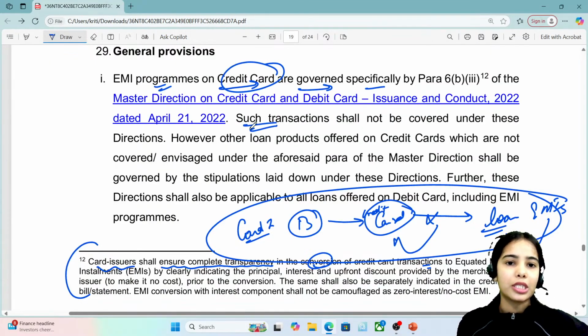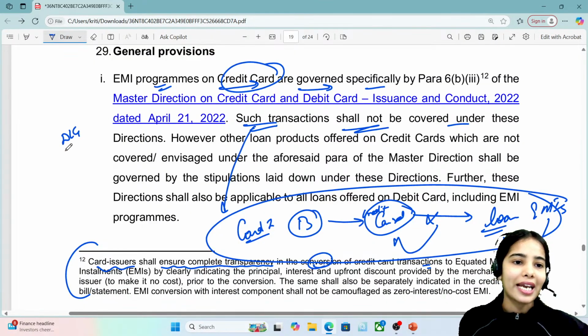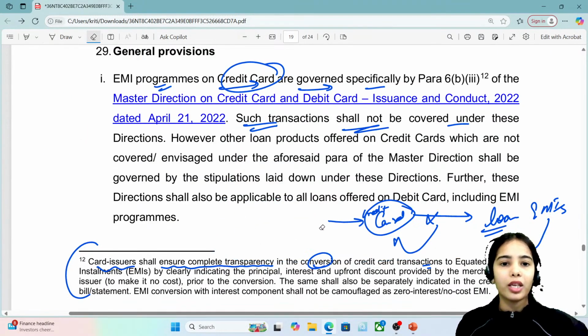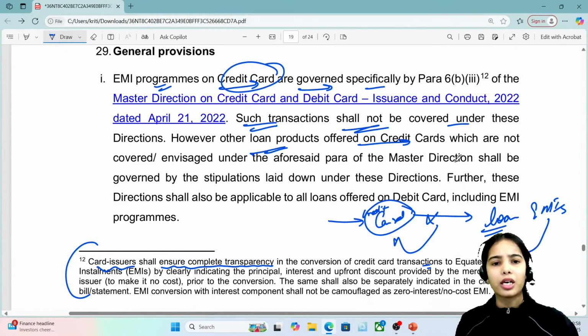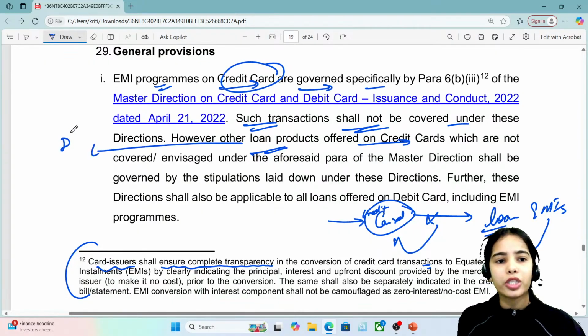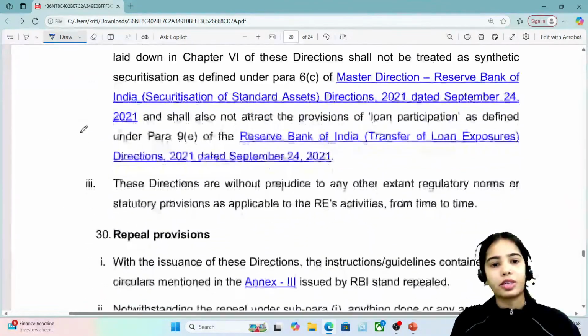So such transactions that come under the credit card shall not be covered under the default loss guarantee directions or under the digital lending directions. Under the digital lending directions, they should not be included. Okay. However, the other loan products offered on credit cards, like additional loan products, can come under the digital lending guidelines. Okay, this is the idea.